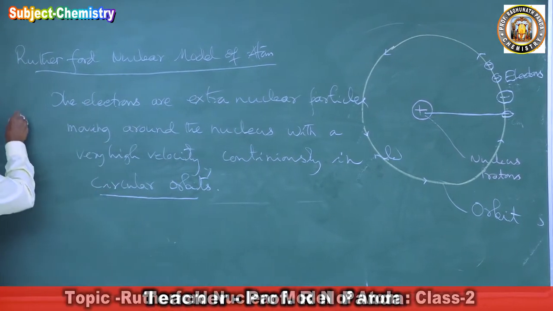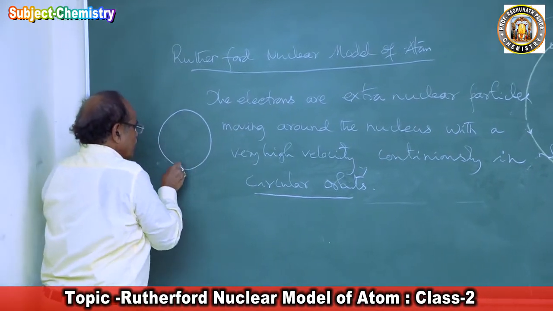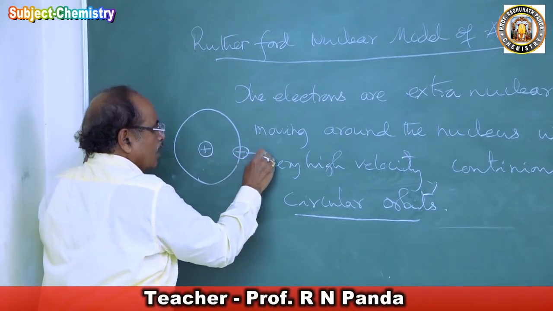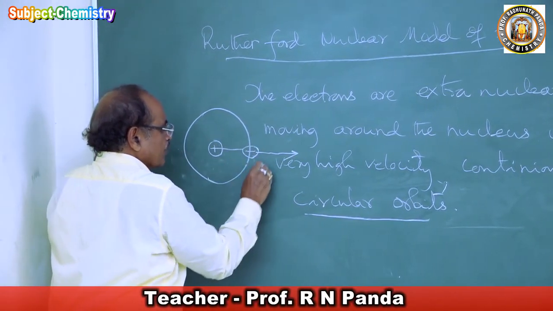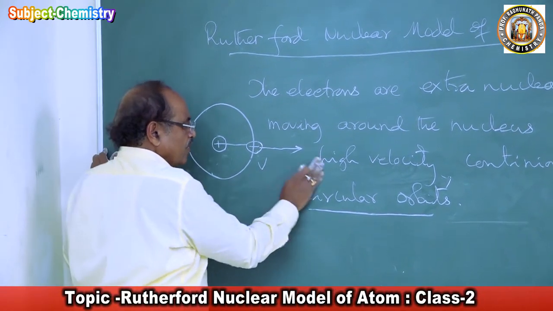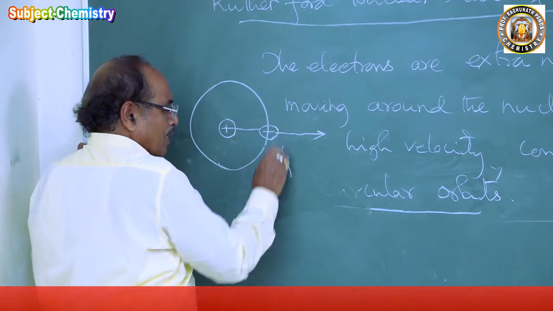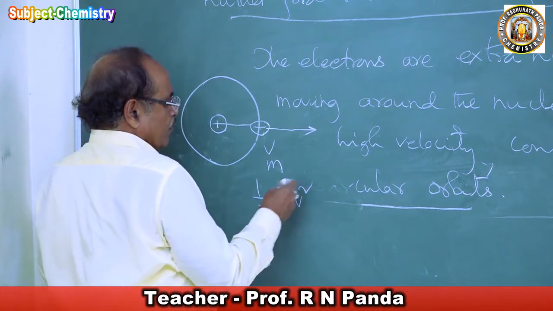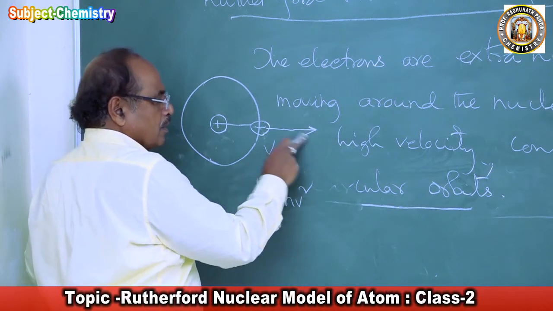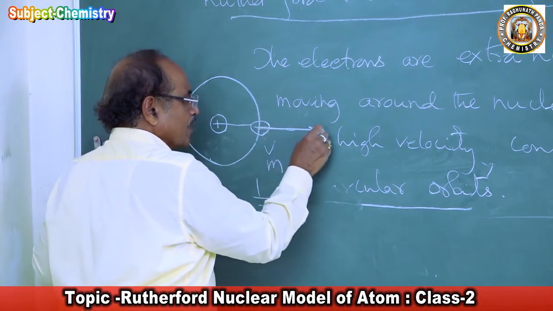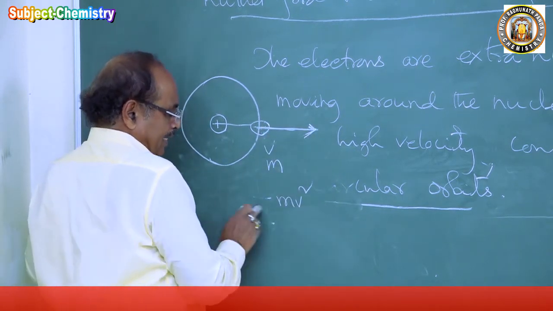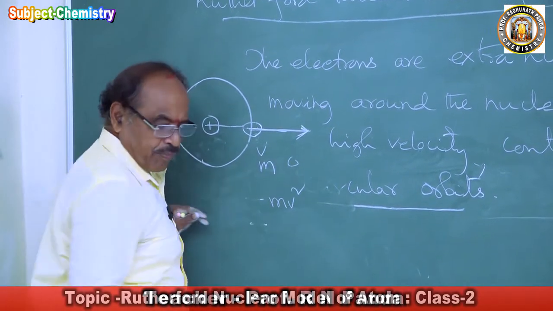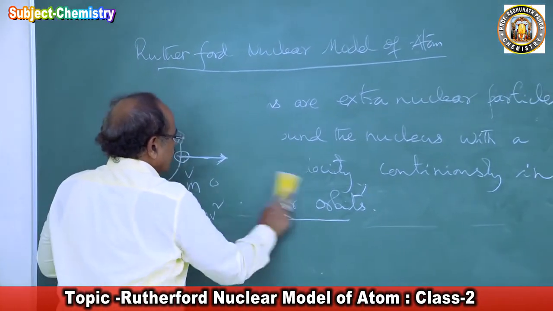Take a circle in which a body is moving. This body will always want to go out. It is moving with a velocity v and has mass m. It will have a kinetic energy of half mv squared, and it will have an outward centrifugal force. This is the outward centrifugal force of the object.